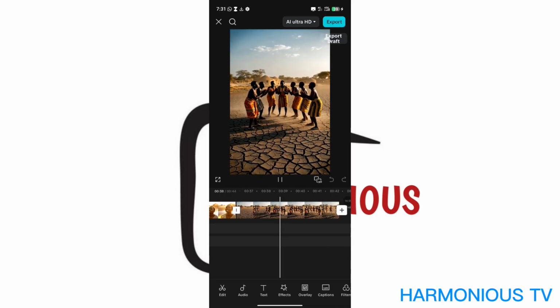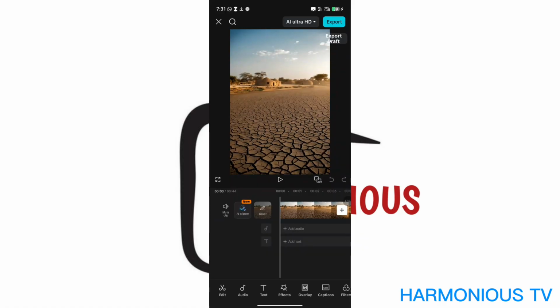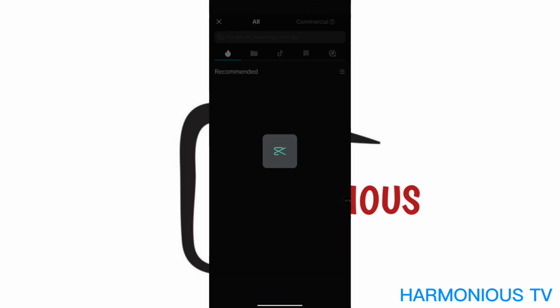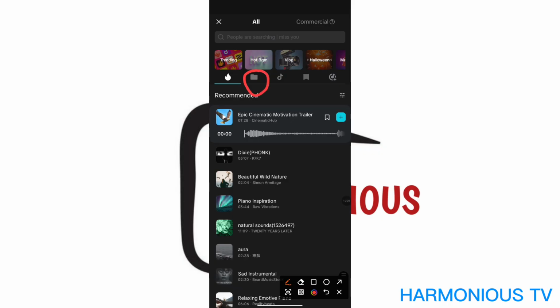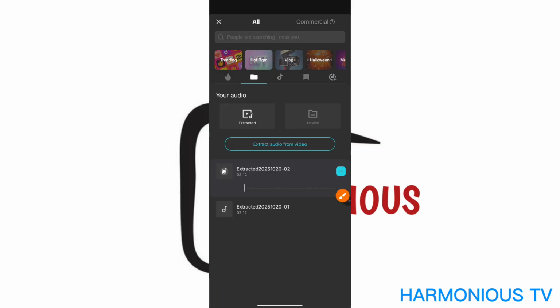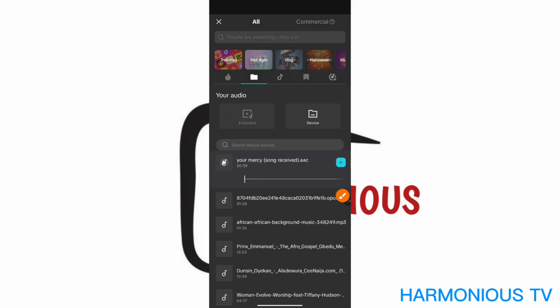Now, after doing this, you come here to add your audio. You click on audio, click on sound, and then remember it is from notes. So if you click on sound, you come to this side and click on this one. Yeah, you select it. Then you select device, that is to pick from your phone. Then you can just search for